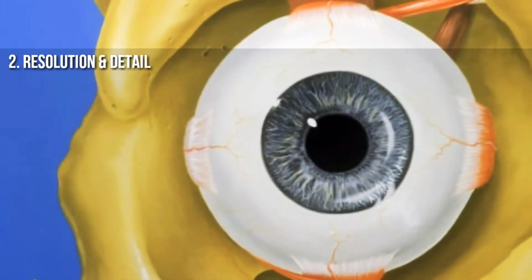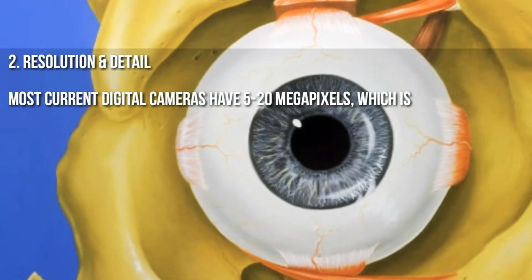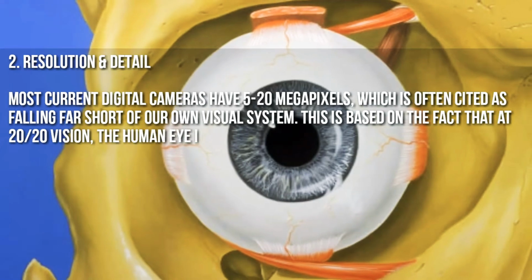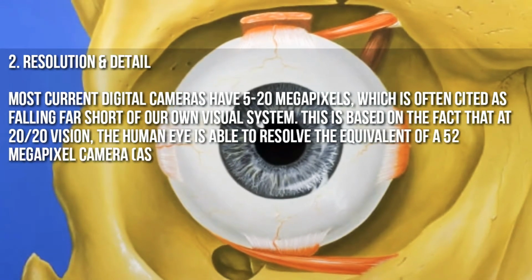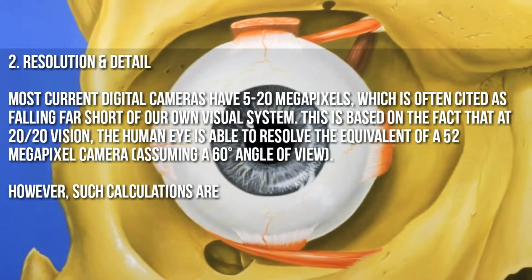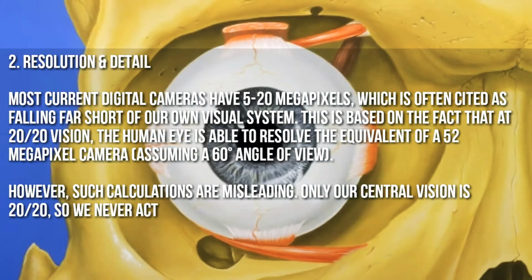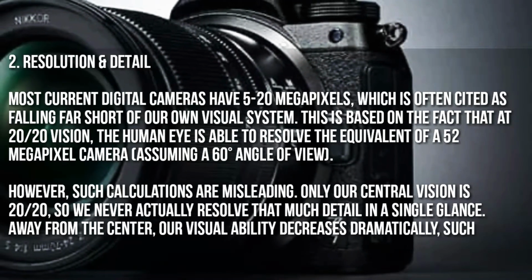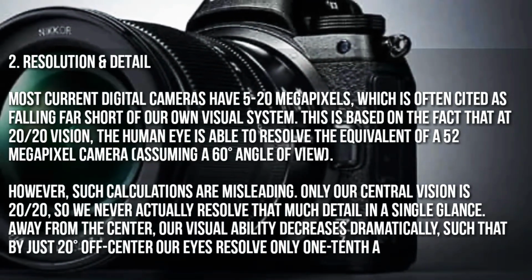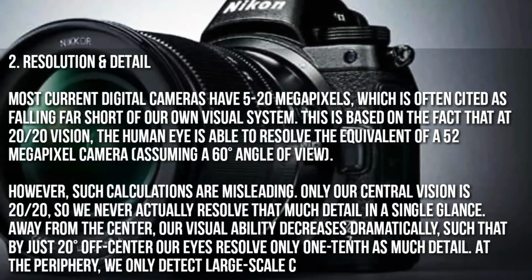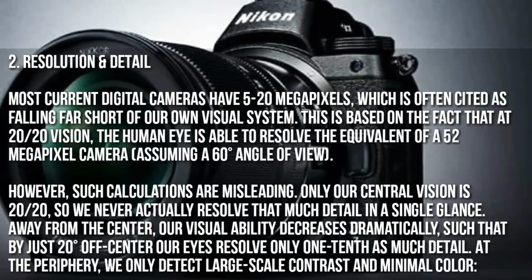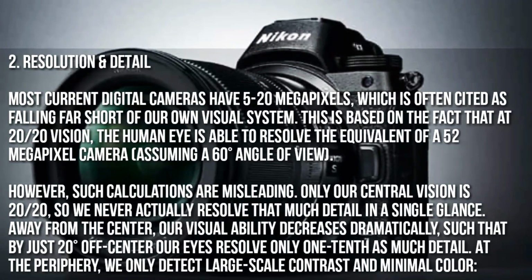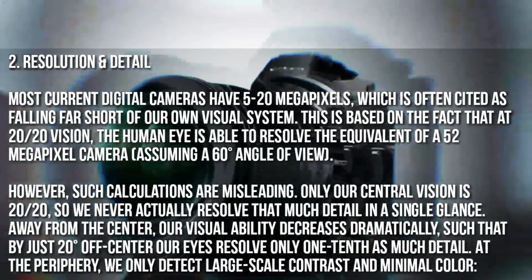2. Resolution and detail. Most current digital cameras have 5 to 20 megapixels, which is often cited as falling far short of our own visual system. This is based on the fact that at 20/20 vision, the human eye is able to resolve the equivalent of a 52-megapixel camera, assuming a 60 degree angle of view. However, such calculations are misleading. Only our central vision is 20/20, so we never actually resolve that much detail in a single glance.